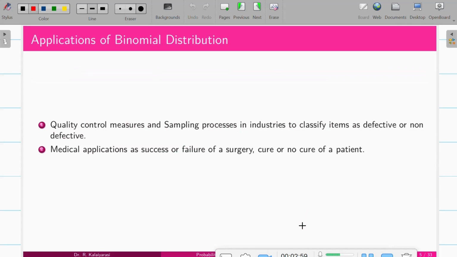Binomial distributions are applied in quality control and the sampling process in industries, where items are classified as defective or non-defective, and also in medical cases, such as whether a surgery is a failure or success, because the binomial distribution follows the Bernoulli trial, whose outcomes are two mutually exclusive outcomes, success or failure. Not only in these two cases, wherever we have success or failure as two category outcomes, the binomial distribution applies.